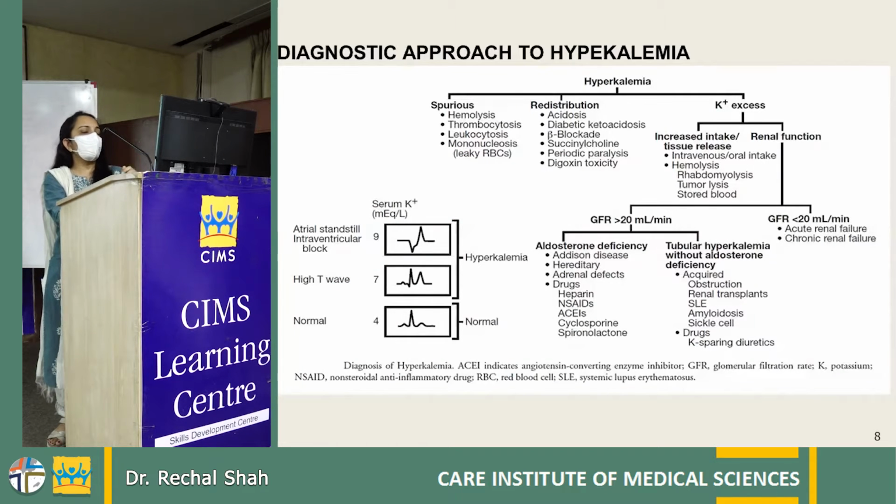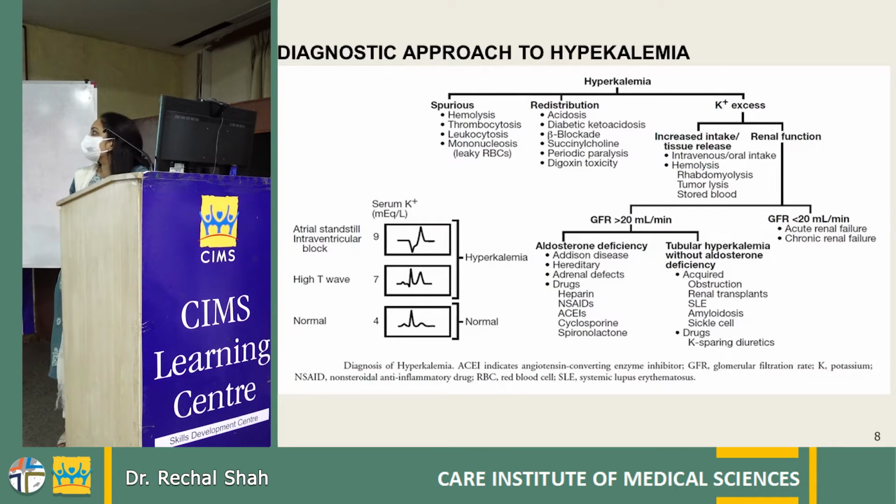This is a chart showing the diagnostic approach for hyperkalemia. First we have to rule out whether it is pseudo or true hyperkalemia. So we rule out causes like hemolysis, thrombocytosis, and leukocytosis. Then we go to the causes which cause redistribution. Those are acidosis, diabetic ketoacidosis, beta blockers, and digoxin toxicity. And next, then it is true hyperkalemia.